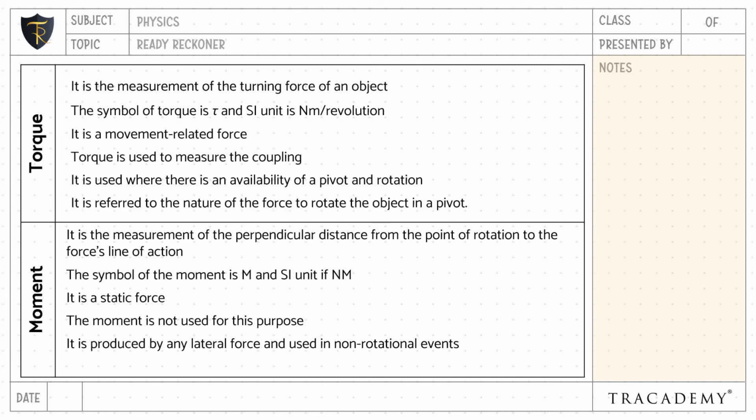Torque is referred to the nature of force to rotate the object in a pivot, whereas moment is referred to the nature of the force to move the object.